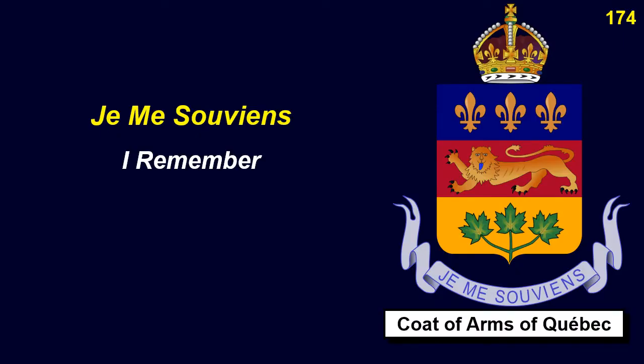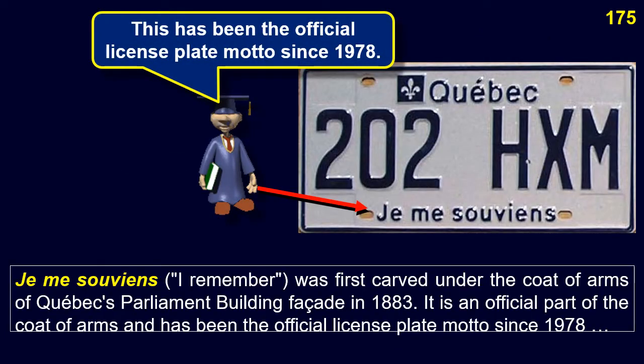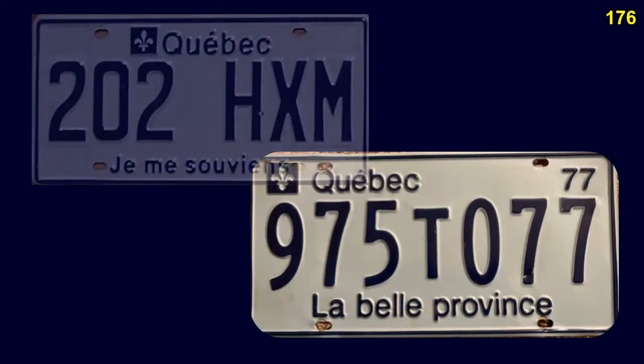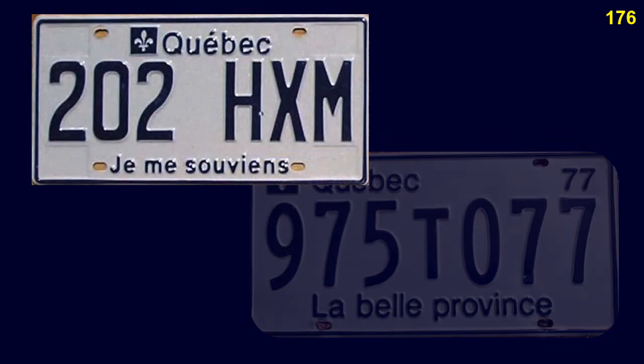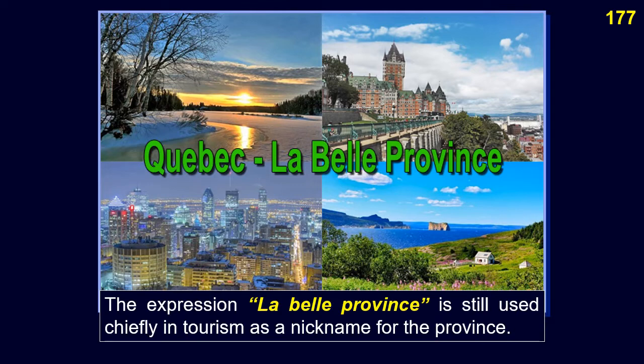Je me souviens is the official motto of Quebec. The motto means, in English, I remember. Je me souviens, I remember, was first carved under the coat of arms of Quebec's Parliament building facade in 1883. It is an official part of the coat of arms, and has been the official license plate motto since 1978, when it replaced La Belle Province, the beautiful province. The expression La Belle Province is still used chiefly in tourism as a nickname for the province.